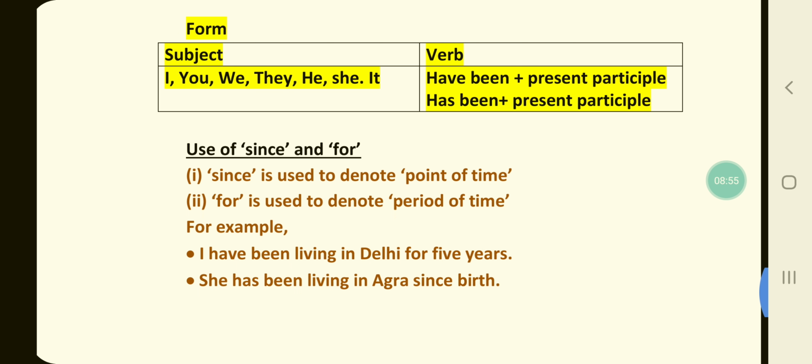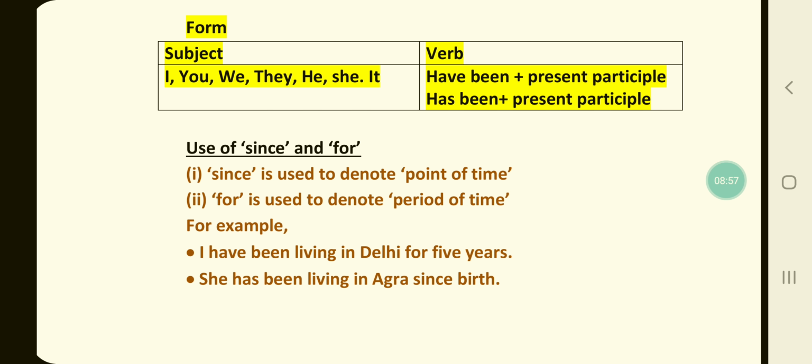Moving on to the next, as I said that we shall discuss a little bit of since and for, the use of since and for. Children, since is used to denote a point of time, and generally you will find the use of since and for in present perfect continuous tense. So you have to note down this point. Now for is used to denote a period of time. For example, I have been living in Delhi for 5 years. She has been living in Agra since birth.